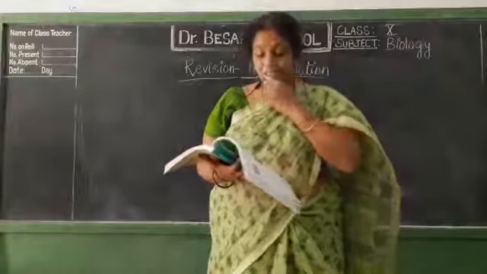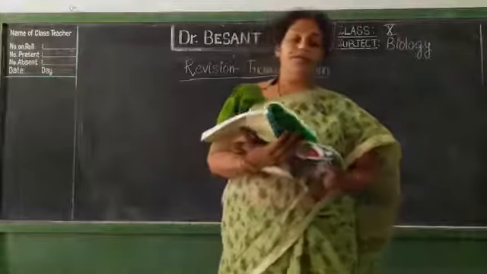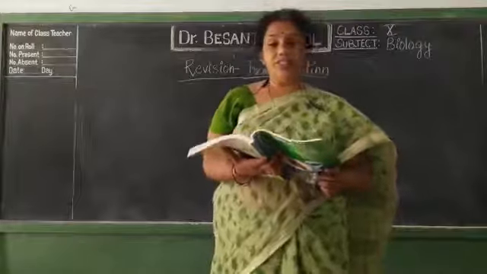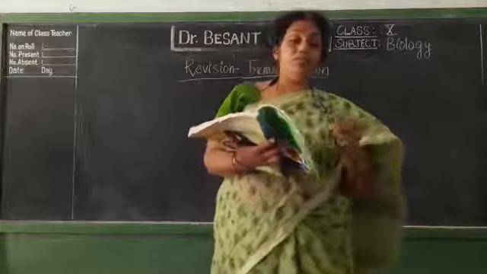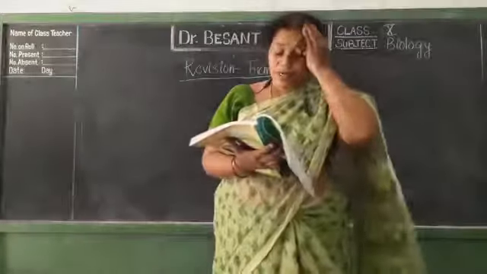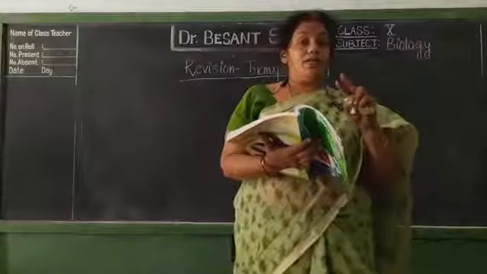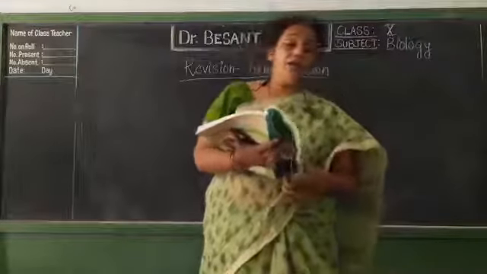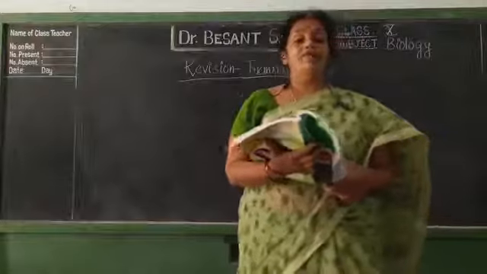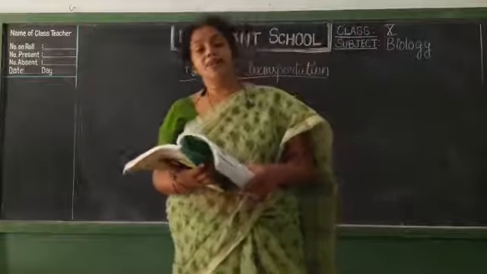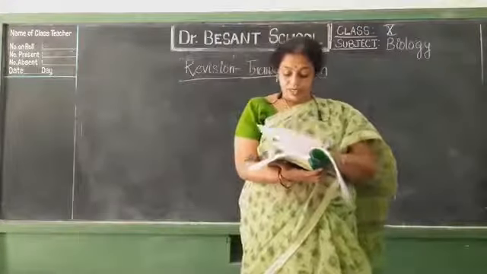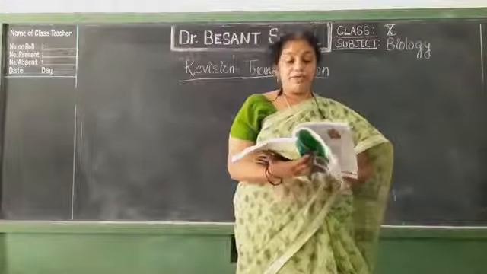Then, which side is rigid? Arteries are rigid or veins are rigid? Much more stiffer, arteries are rigid. Veins are not rigid. And the backflow of the blood is stopped in the arteries or veins? Yes, veins, by the valves. These valves are present in the heart as well as in the veins, not in the arteries, that we are aware of, isn't it? So all this we have completed till here.